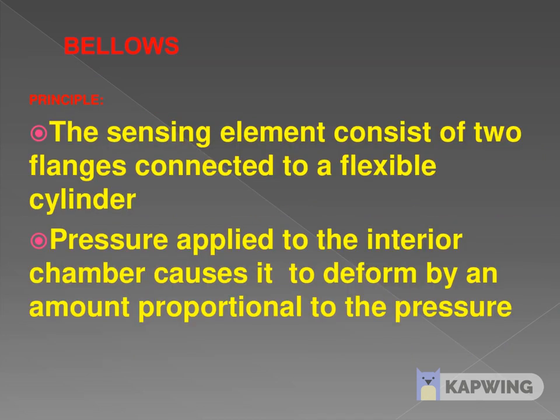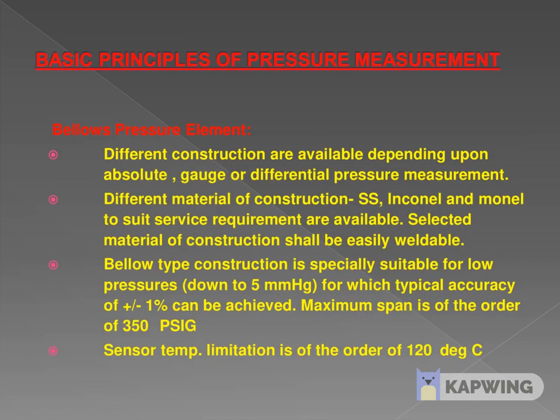Bellows type: the sensing element consists of two flanges connected on a flexible cylinder. Pressure applied to the internal chamber causes it to deform by an amount proportional to the pressure. This is the principle of the bellows type pressure gauge. Bellows type pressure gauges we especially use on low range. The range is 0.5 mmHg to 350 psi.